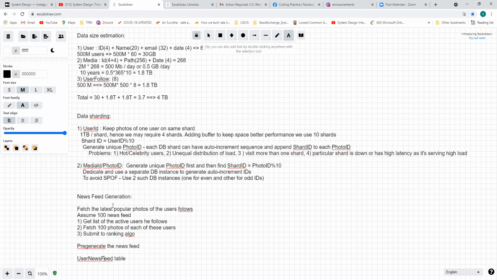Okay, so now the approach for sending the news feed will be of two kinds. One will be using a pull model and the other will be a push model. If we do the pull model, every time he comes back, he will just look here and return the latest news feed.